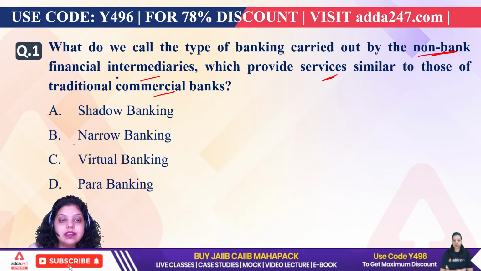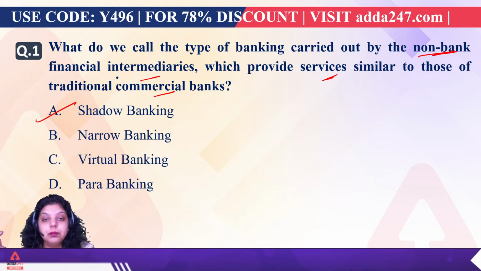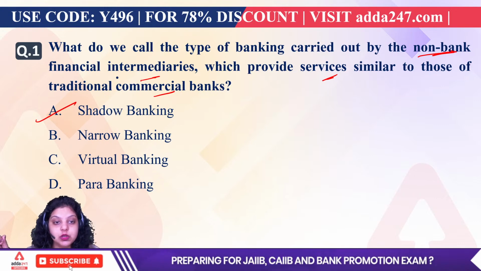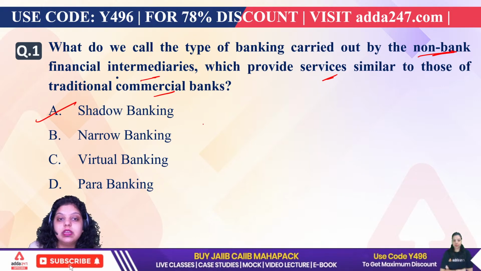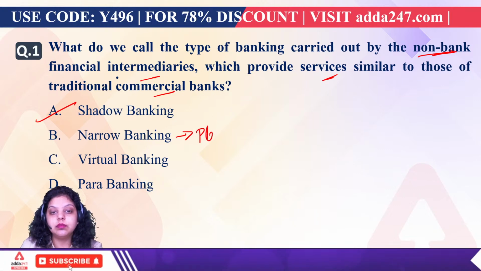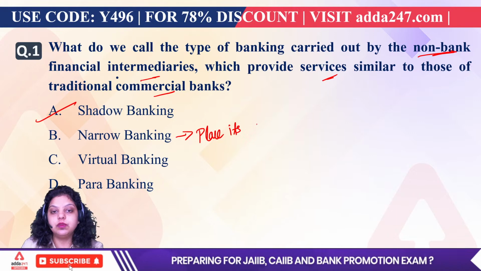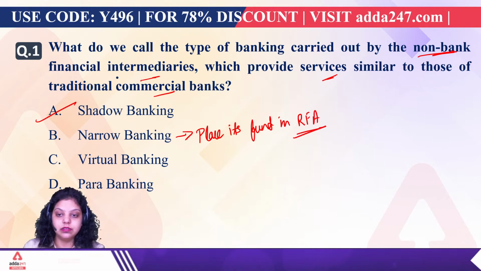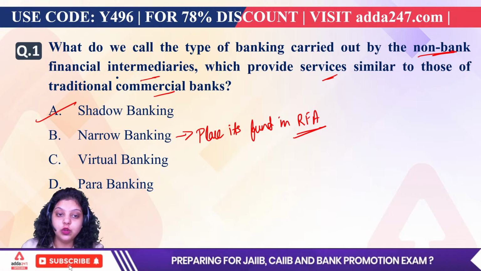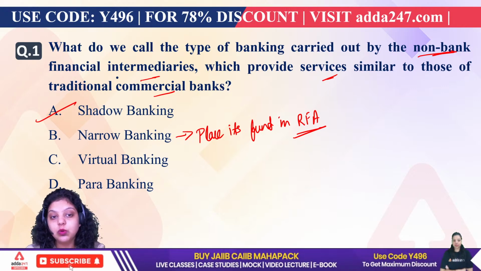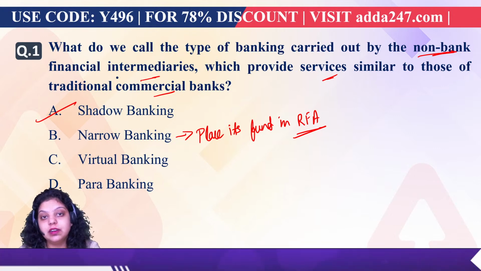Shadow banking is the type of banking provided by NBFIs, or similar services as the commercial banks are providing. Narrow banking means when the bank places its funds in risk-free assets. RFA is risk-free assets. So what is shadow banking? Shadow banking is the banking services provided by NBFIs. What is narrow banking? When the bank places its funds in risk-free assets.